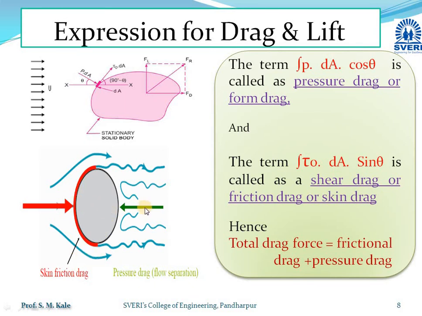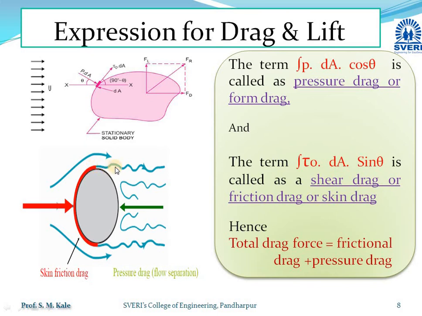As drag force always acts in the direction of motion, the force acting on the red part you are observing, as the fluid passes in this direction, is mainly because of friction. That drag force is called the skin drag, or friction drag.